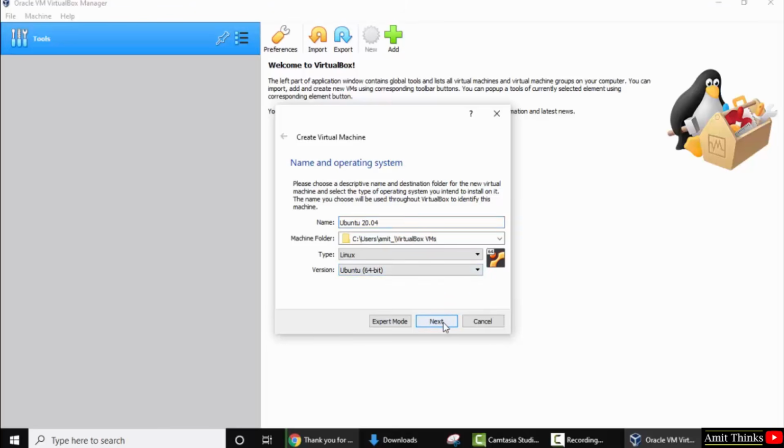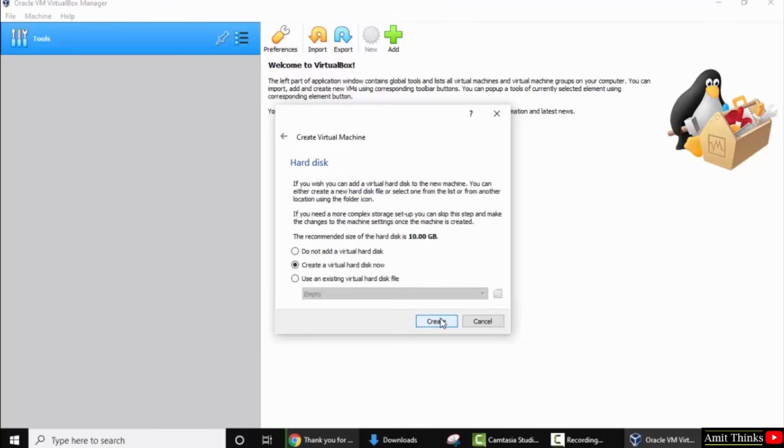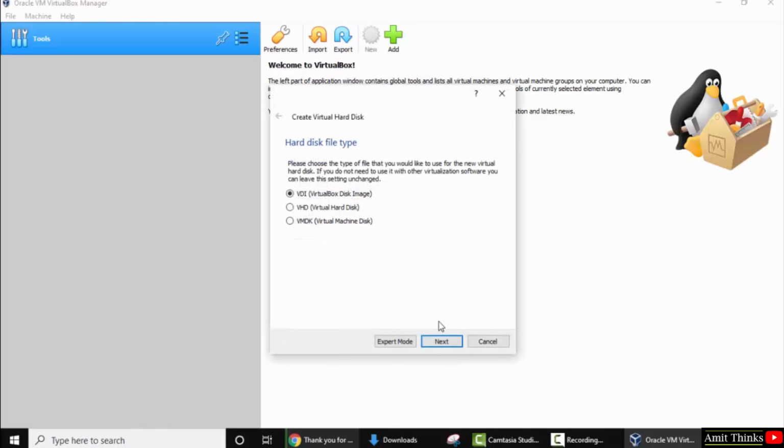Click on next. Here you need to set the memory for your virtual machine. I have added around 9 to 10 GB, so it's fine. You have set this for your virtual machine, that is Ubuntu. Now next, here keep the default. It will create a virtual hard disk. Keep the default and click on create. Now hard disk file type, keep the default, click on next.